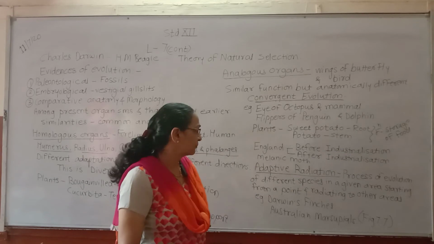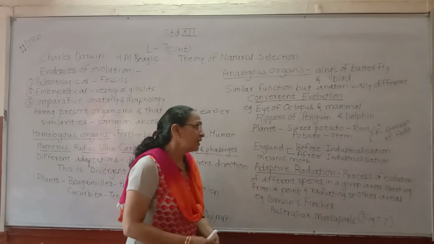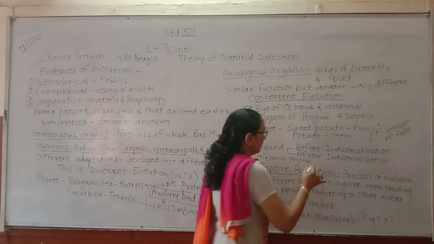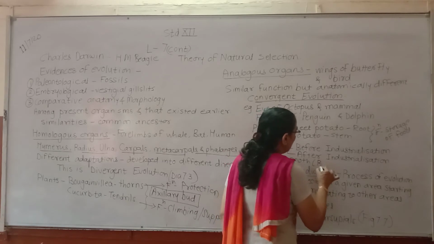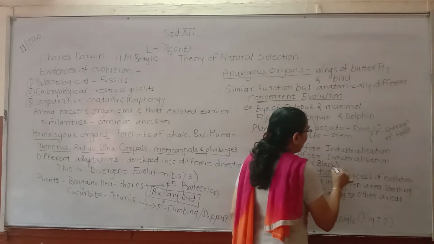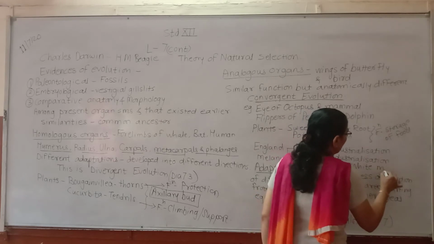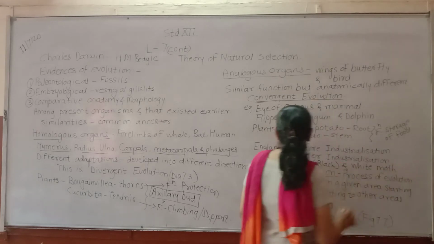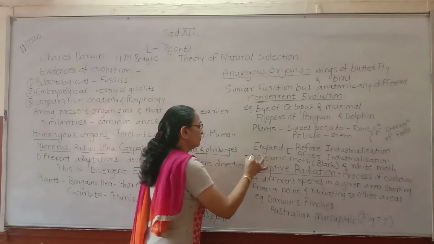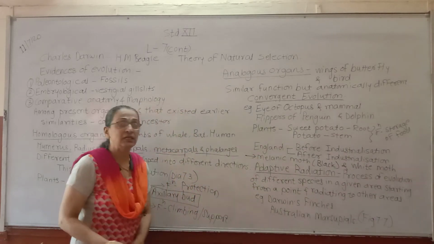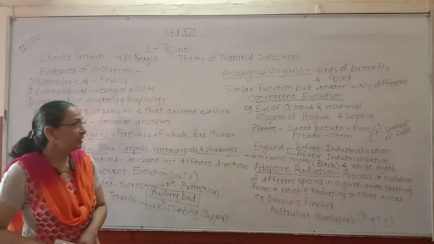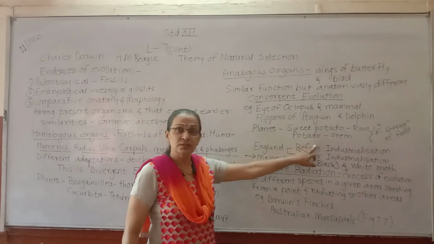Now the scientists studied the melanic moth population in England before industrialization occurred and after industrialization occurred. There are two types of moth: the melanic moth, which is the black one, and the other is the white colored moth. The numbers of these two moths were seen to differ in different conditions.